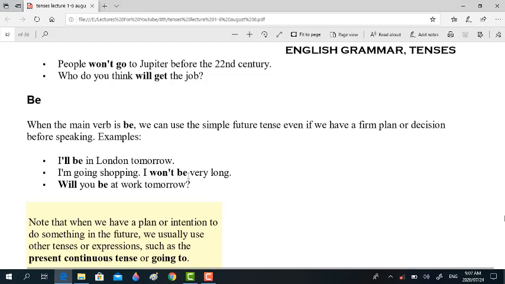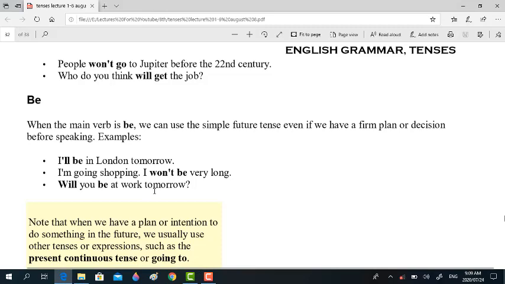I won't be very long. Putting 'to' before shopping is now considered superfluous, so do not go for that. I'm going shopping is good. I won't be very long.